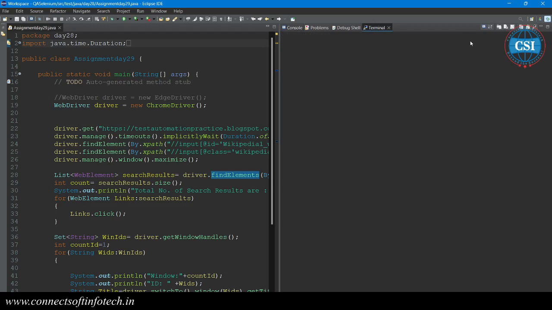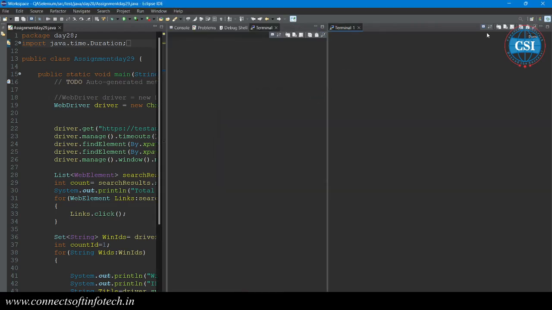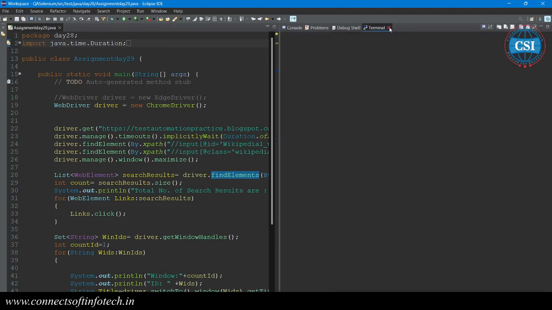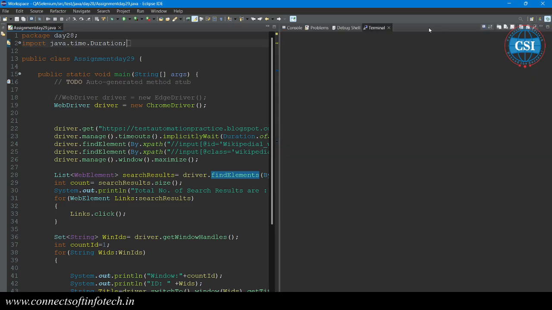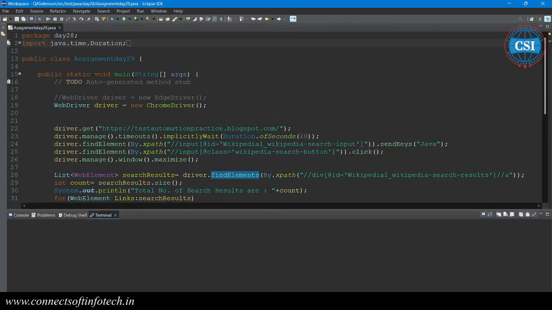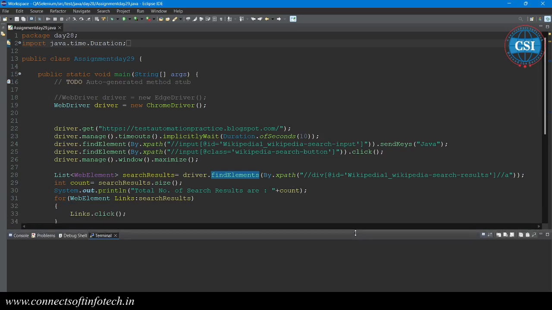So we have the option that one, no problem. You can keep it in your bottom side. Click on here and you can make it in the bottom side, right? Just click on this and drop it below.